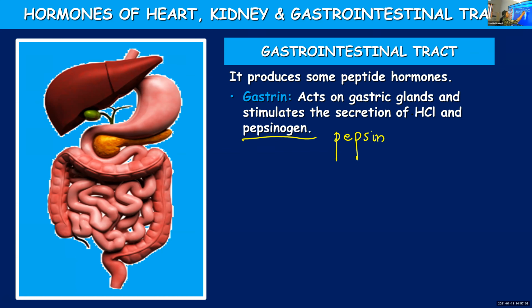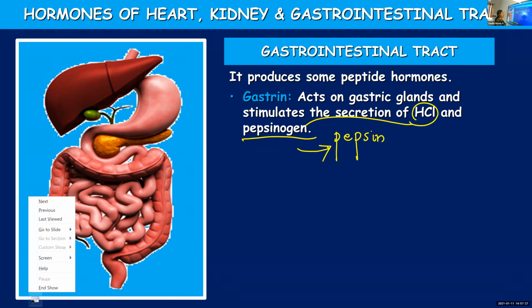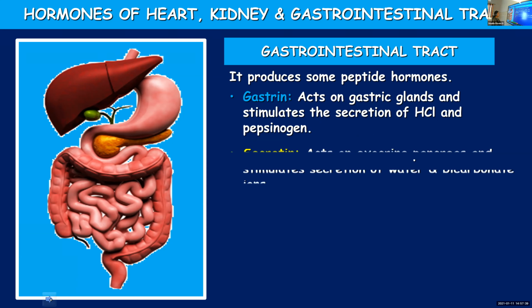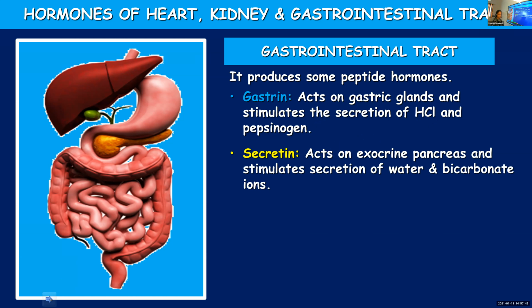So in presence of hydrochloric acid, pepsinogen will get converted to pepsin, which can digest proteins. So gastrin is the hormone produced by the gastrointestinal tract and it will stimulate the secretion of hydrochloric acid as well as pepsinogen. Hydrochloric acid functions we listed out. Pepsinogen will get converted to pepsin and acts on proteins.